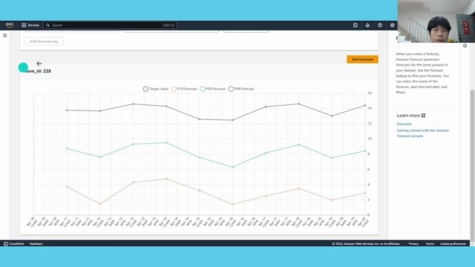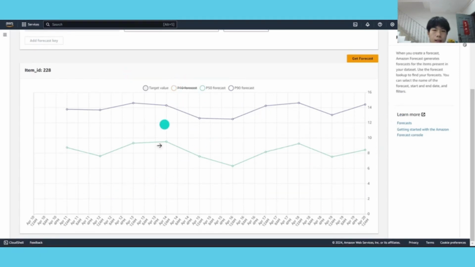After we click get forecast, it will show the item ID here, and it will show three lines. The first line is for 90% accurate, the second line is for 50%, and this is the 10% accurate. We can set these percentages in the settings, but by default, I am setting 10%, 50%, and 90%. If we don't want to see one of these lines, for example the 10% accurate line, we just click on this, and it will hide it. Now we can only see the 90% accurate line and the 50% accurate line.